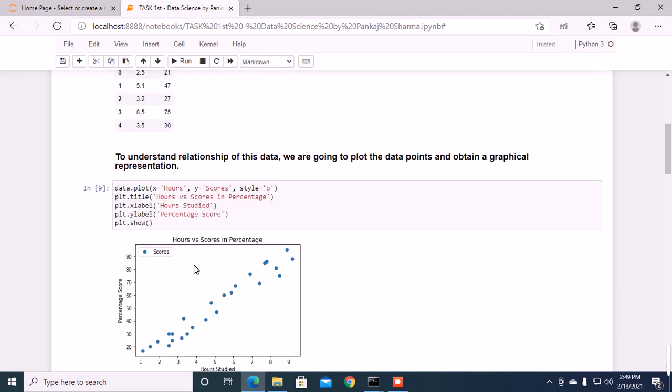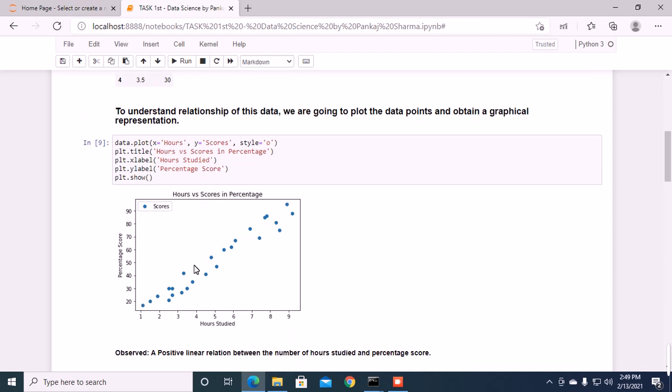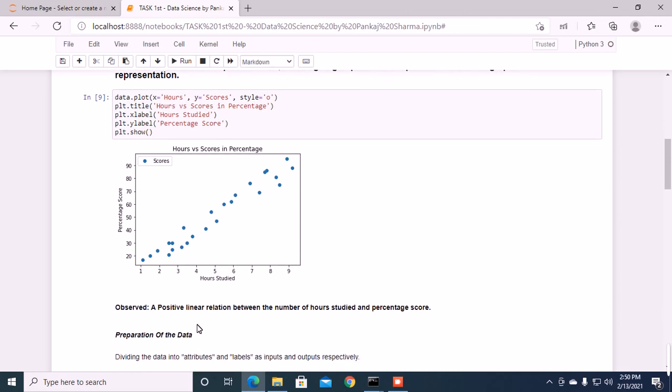So our next step was to find the relationship, and to understand the relationship we are going to plot a graphical representation between the hours studied and the percentage scored. For this we have written the given block of code. What we have observed is a positive linear relationship between the number of hours studied and the percentage scored.